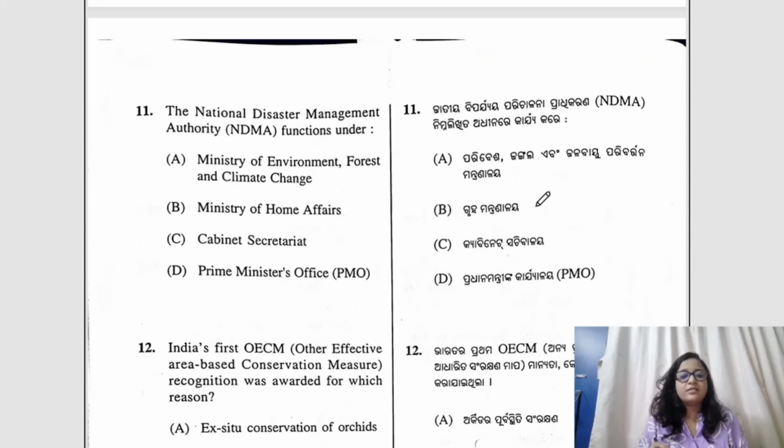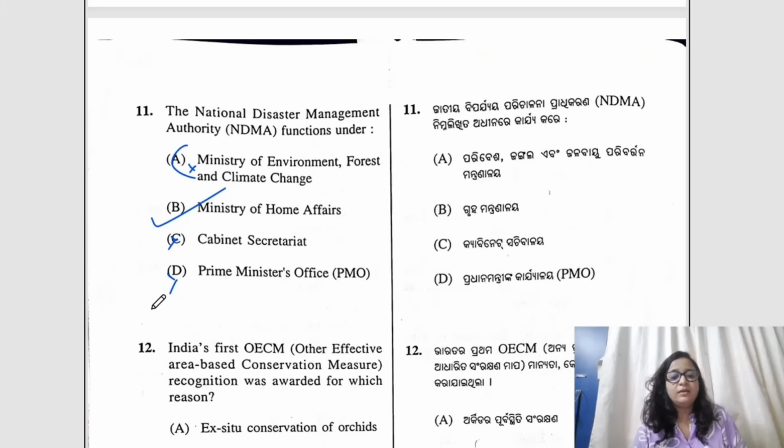Question number 11. The Disaster Management Authority functions under which of the following? Ministry of Environment, Forest and Climate Change, Ministry of Home Affairs, Cabinet Secretary or the Prime Minister Office. Here the answer would be B, Ministry of Home Affairs, because we all know that NDMA is a statutory body and it functions under the Ministry of Home Affairs, and it does not function under the Ministry of Environment or all this. These are unrelated at all. Okay, so the correct answer would be B.